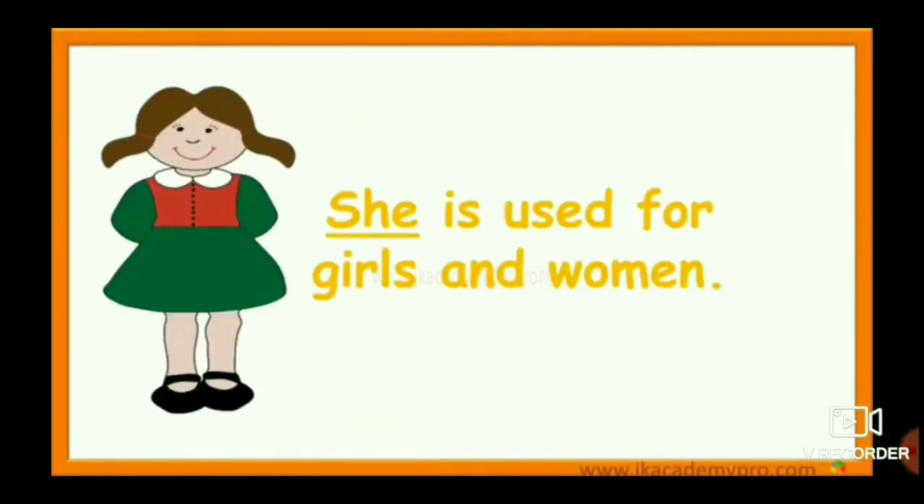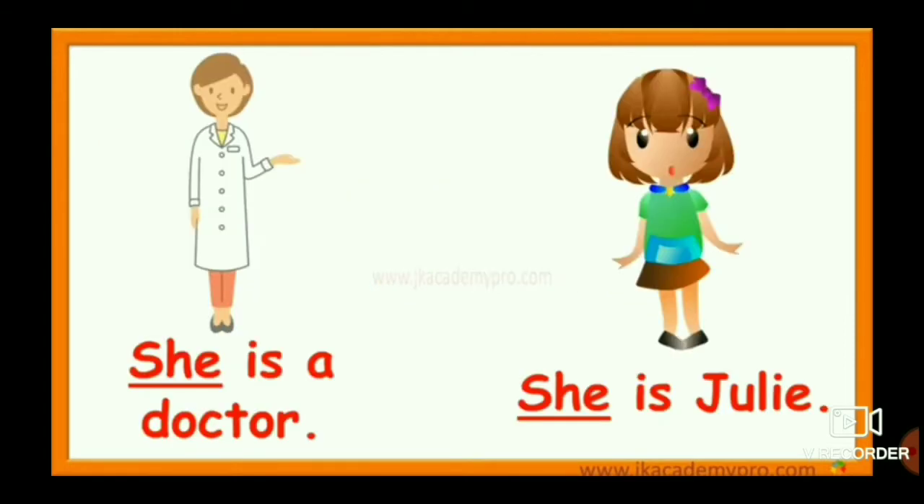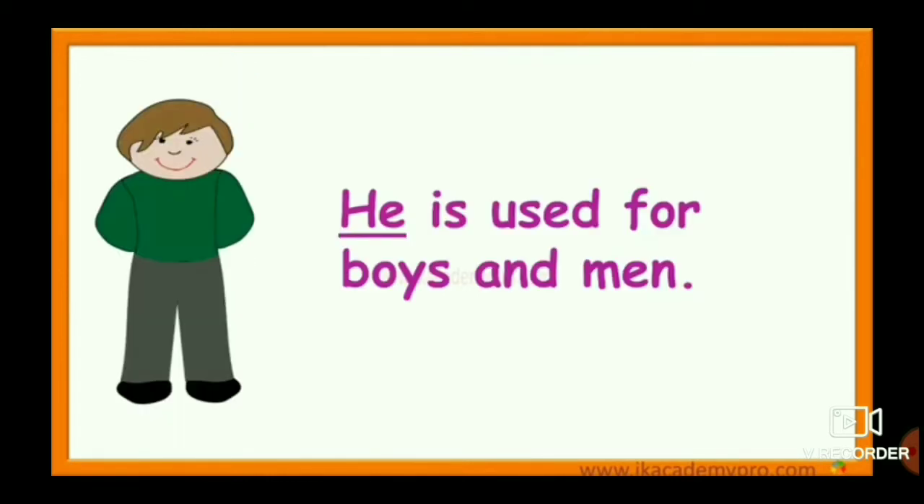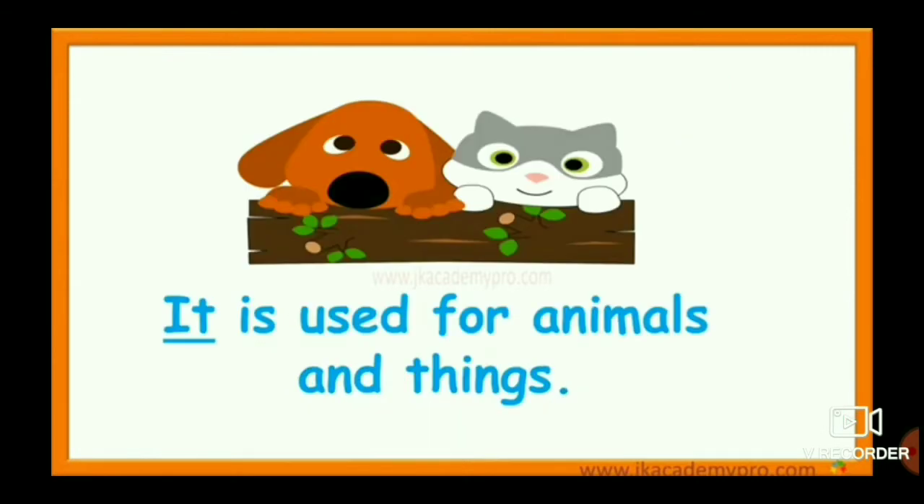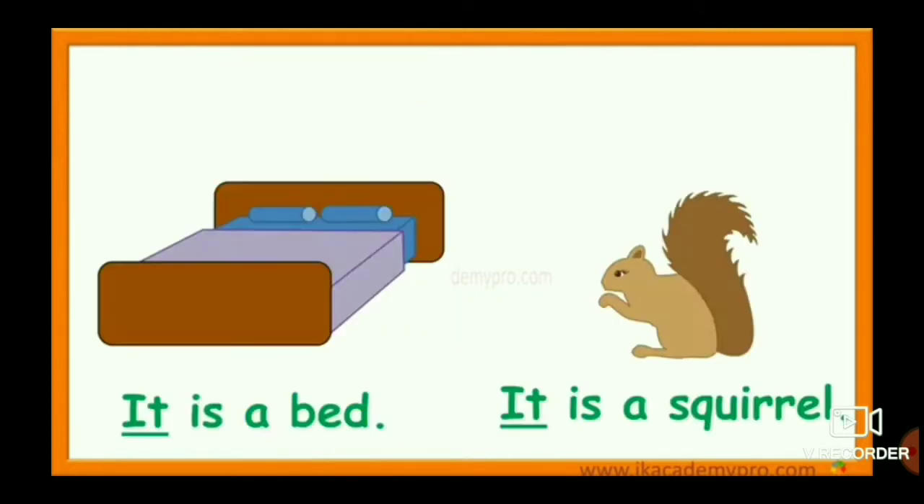The pronoun she is used for girl and woman. For example, she is a doctor. She is Julie. The pronoun he is used for boy and man. For example, he is my father. He is a clown. The pronoun it is used for animals and things. For example, it is a bat. It is a squirrel.